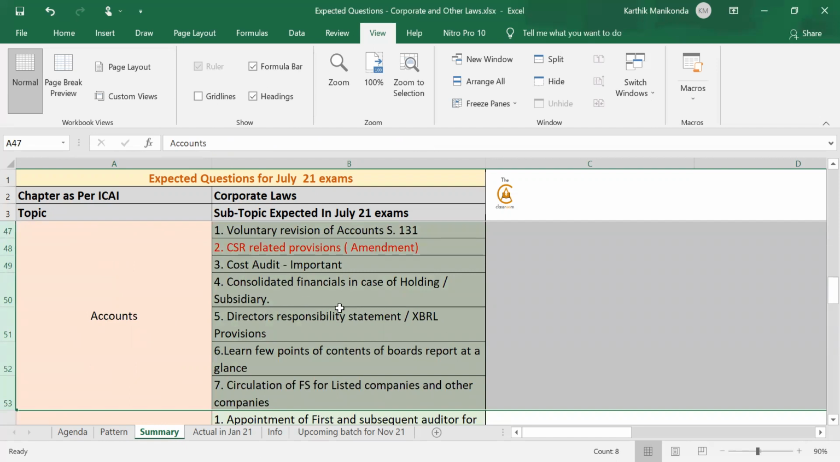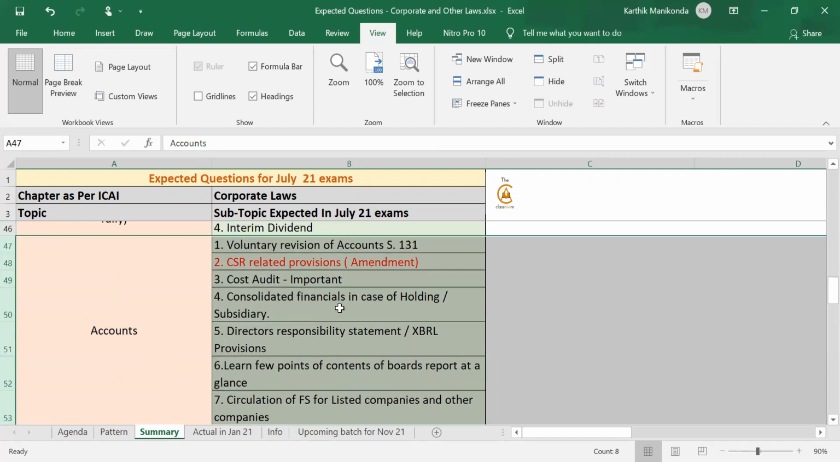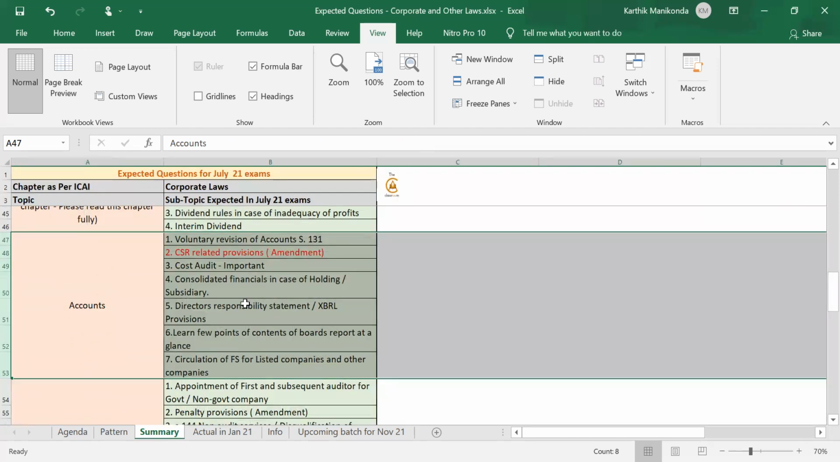Apart from that, some concepts which have already been tested, I'm also including over here. For example, the directors' responsibility statement has already been tested once in the past. XBRL provisions have also been tested once in the past. So I again included these in the expected questions topics. So this is how you have to read this document.